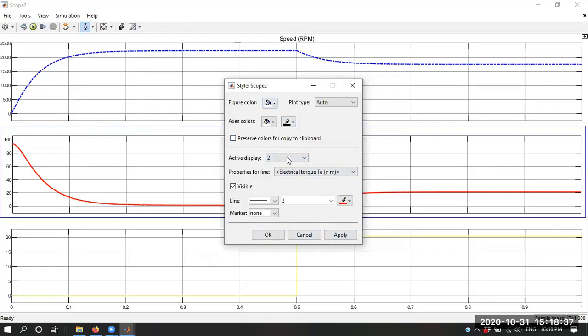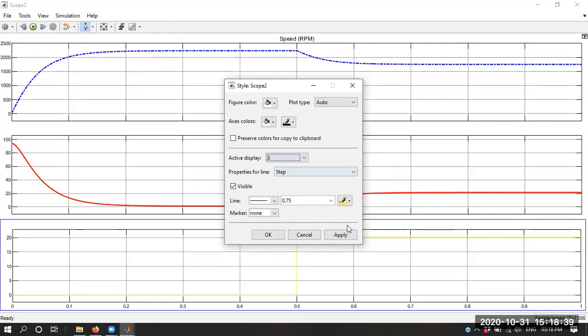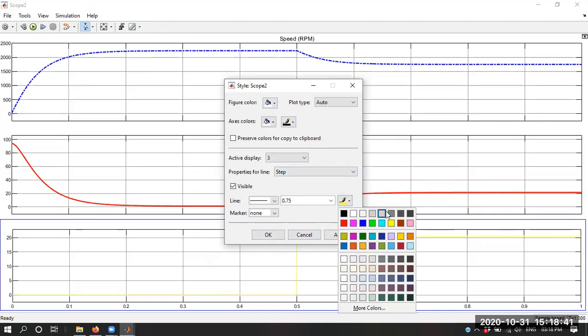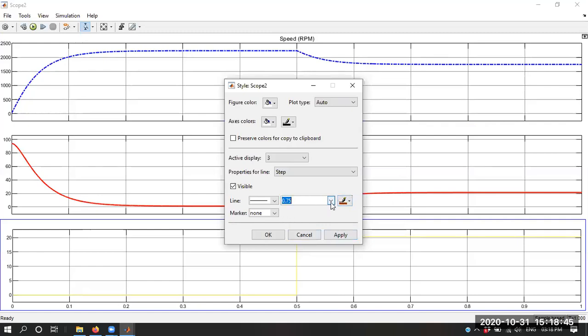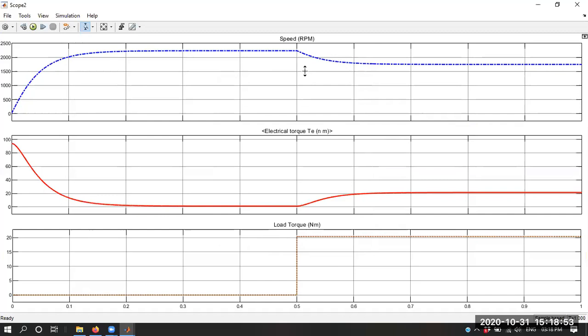Okay, and let's go for the active display 3. So this is for speed, and let's change its color to something orange, and this is, let's say, 2, and this is a dotted line. And you can see over here. So this is how you can edit the view, or you can say the style of the scope. Okay, is it clear?